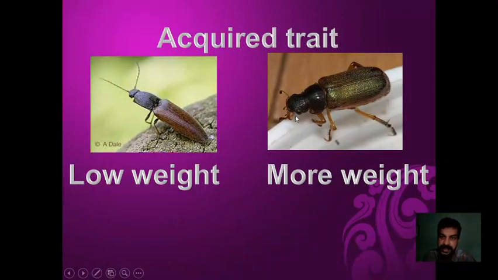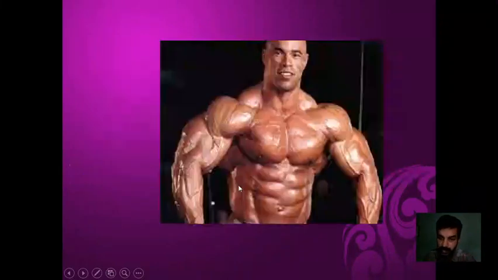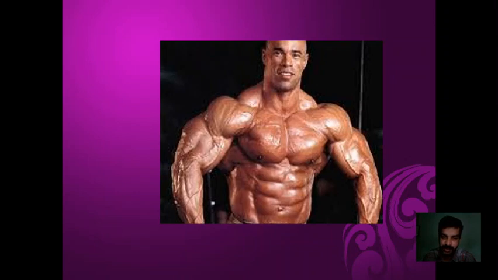Okay. So this is an example of the acquired trait, right? Here the size or the weight of this particular beetle is less, and here it is more because it is getting more food and all these things. Here you can see a bodybuilder, right? This bodybuilding is acquired because of hard work, because of high nutrition. He got this muscle growth. That means it is an acquired trait. It does not mean that this particular trait is going to be inherited by his progenies, right? His sons and daughters may not have this, right? So this is an example of acquired trait.